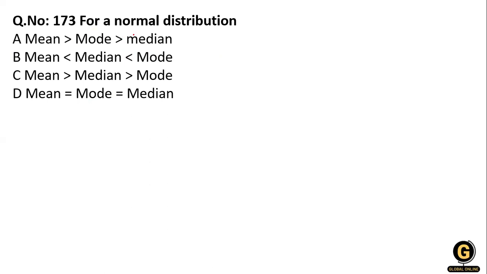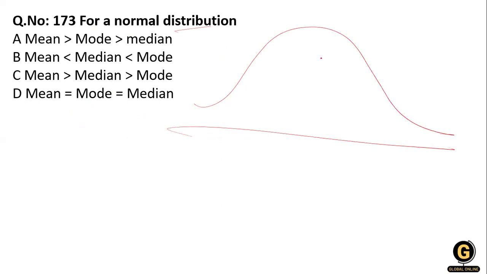Next question: for a normal distribution, what is the relationship of the mean, median, and mode? In the normal distribution, the mean is equal to the median, which is equal to the mode. So option D is correct here. The normal distribution is symmetric and bell-shaped, in which mean, median and mode are all equal.